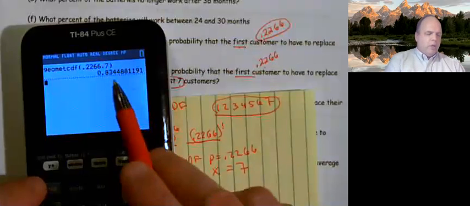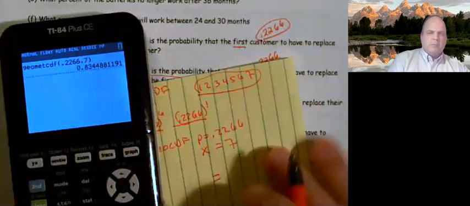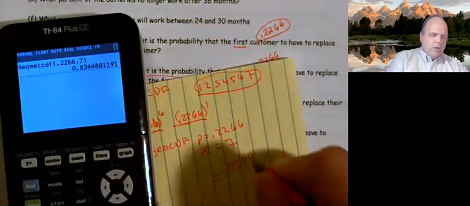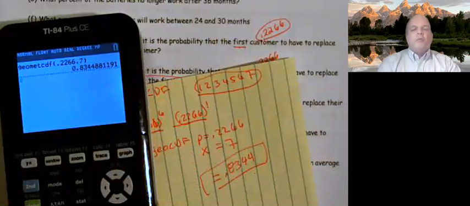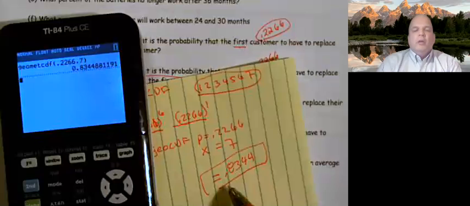And we end up getting 0.8344. So the probability that the first person who has to replace their battery is among the first 7 people is about 83%. About 83% of the time, the first one is going to be among the first ones. There's an 83% chance.